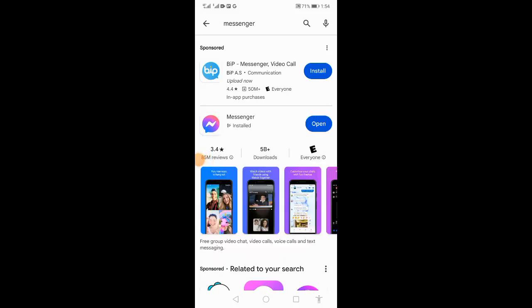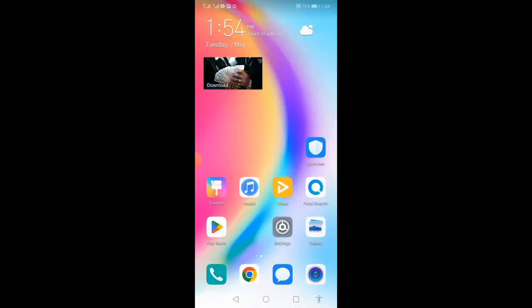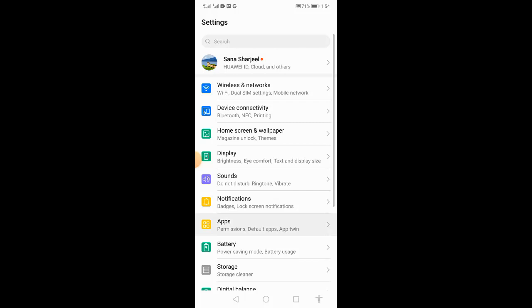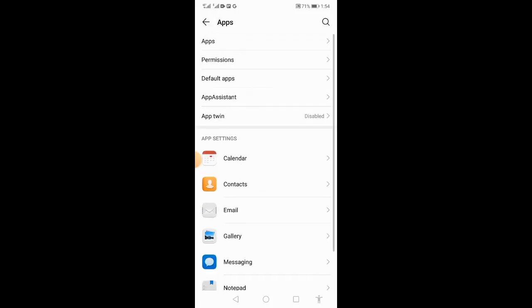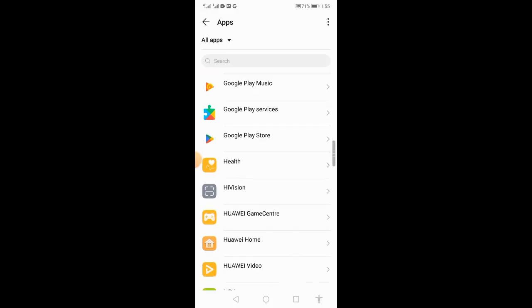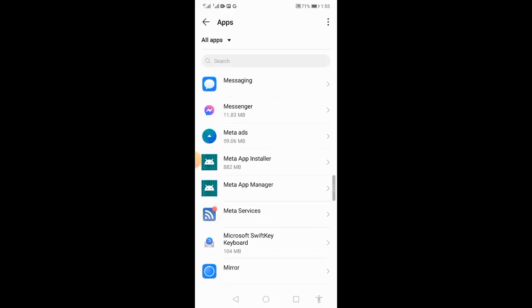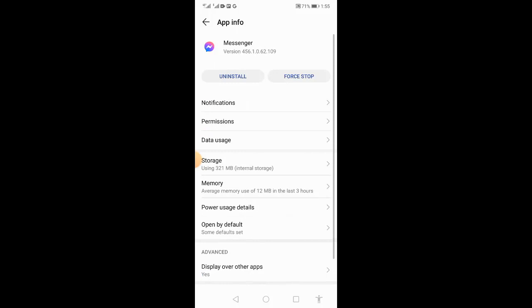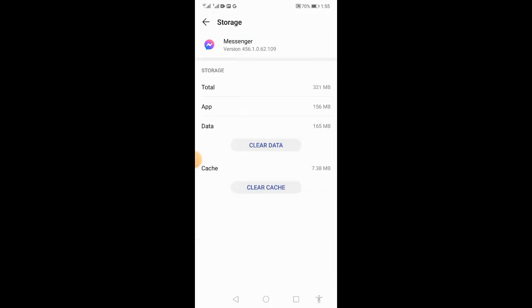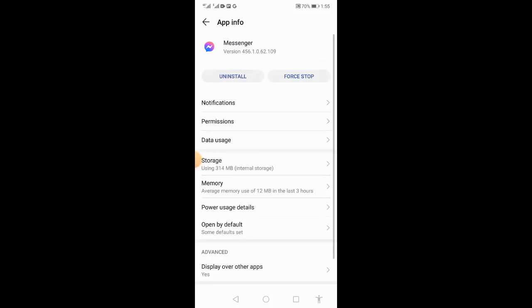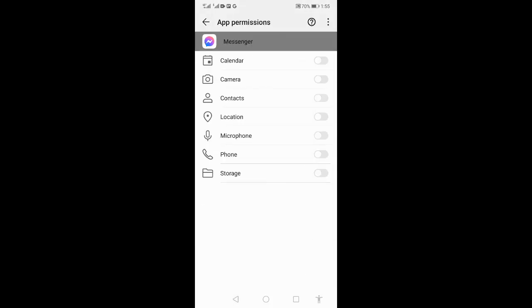So when it's done you have to go back, and again you have to check in the settings of the app. Click on apps, and there you can find the Messenger app, you have to open it. So you have to clear the cache on the storage and you have to also check the permissions of Messenger.